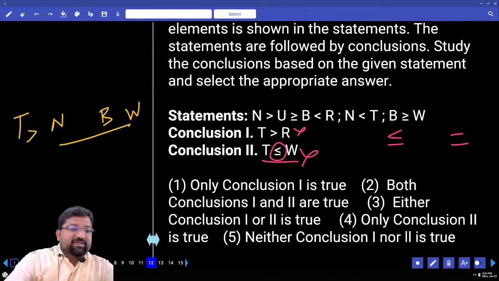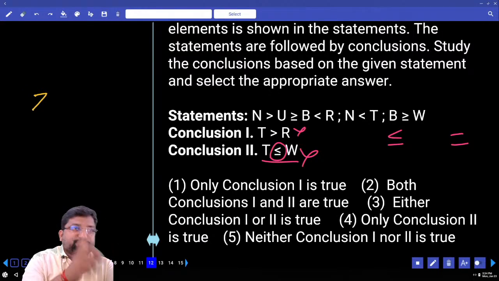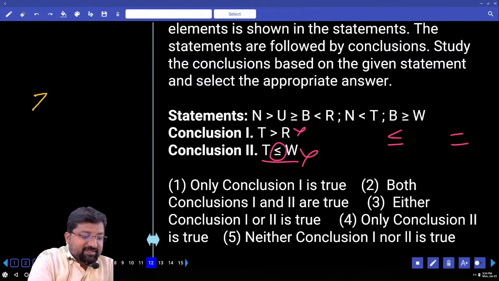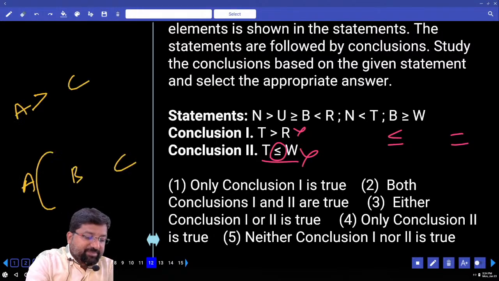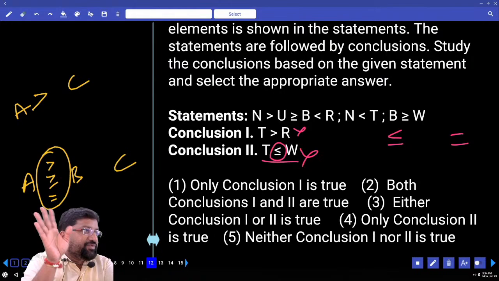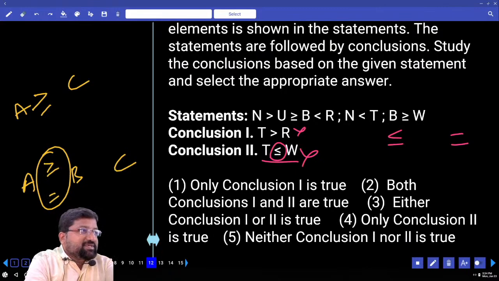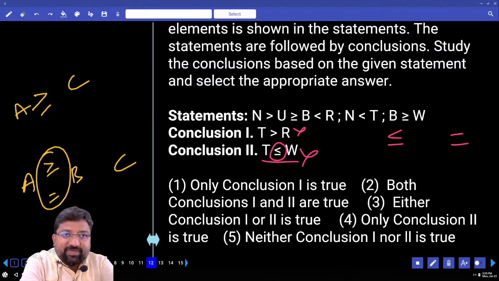Is this clear? If I want my answer as greater than, I told you this many times, but I'm still repeating for the new students. If I want my answer as A greater than C, what can be the first symbol? It can be greater than, or greater than or equals to, or equals to. Other than these three, if I find any other symbol, no way. If I want my answer as A greater than or equals to C, what should be the first symbol? Greater than or equals to, or equals. Other than these two, if you find any other symbol, will I get my answer?